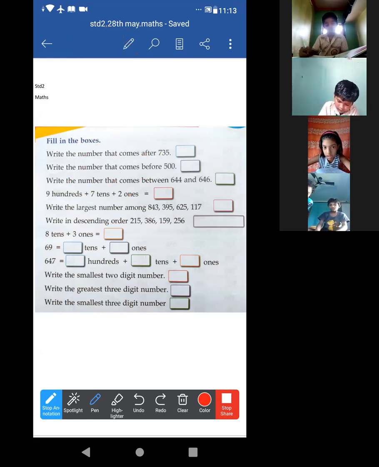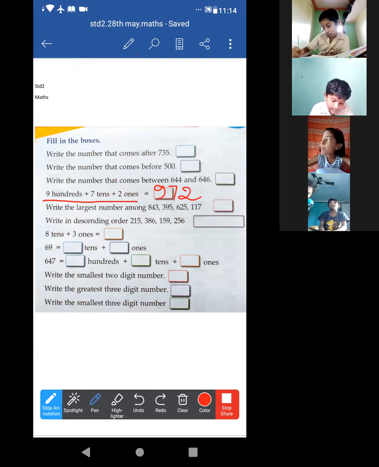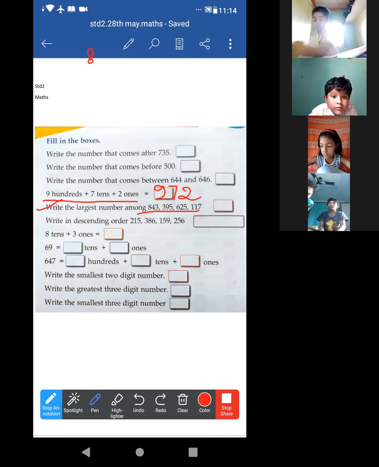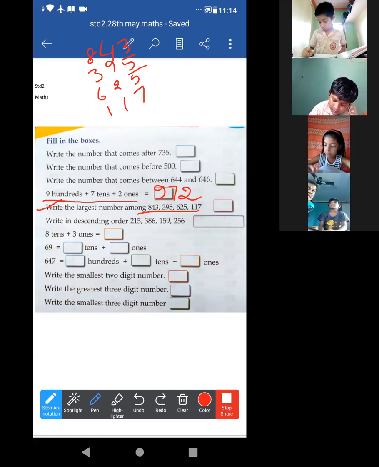Now just write this answer. 972. Okay? Okay, done. After this is completed, all of you, now the next one. Write the largest number among these. What are the numbers? Just let me write the numbers. 843, 395, 625 and 117. How to check which one is the larger?